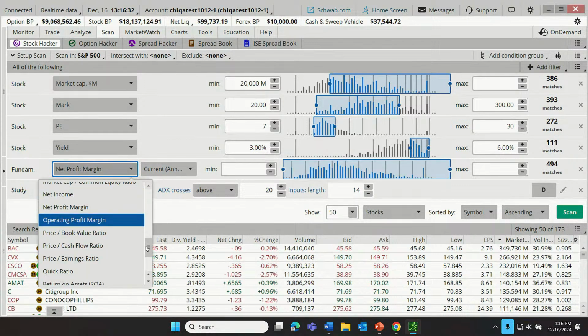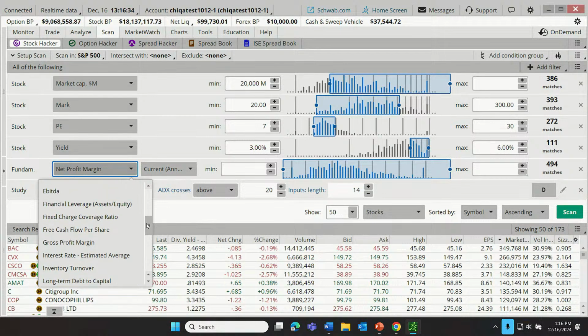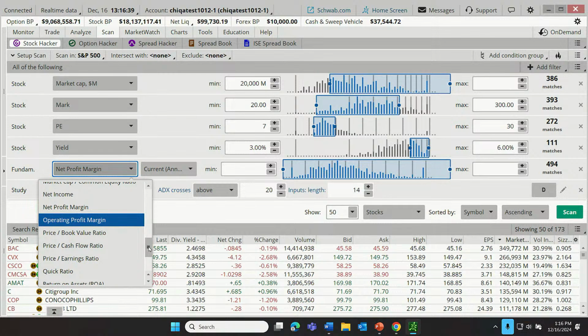As I go through these menus, just make a mental note. Look at all these other things that the trader here might search for. So I'm just acquainting us with the tool. I can't go through and show every single potential possible metric, but take some time after you've viewed the webcast and just go through and look to see which criteria might be more important to you.